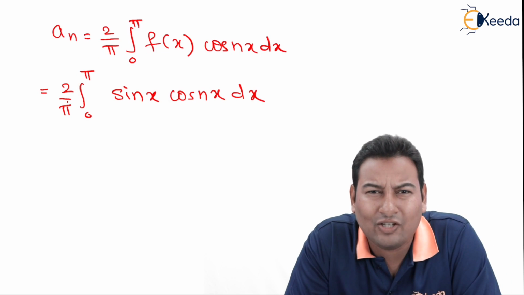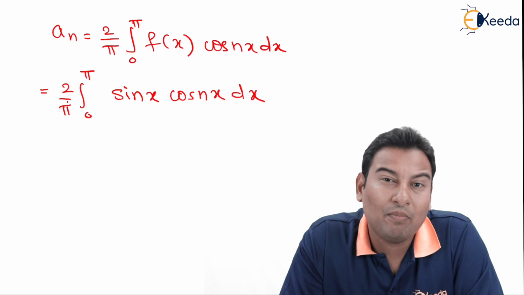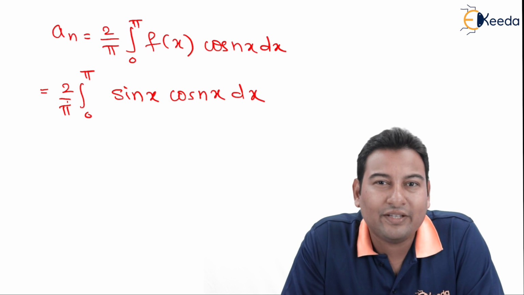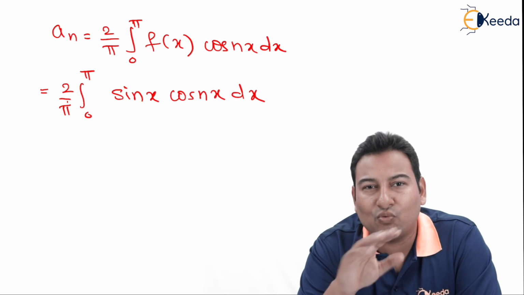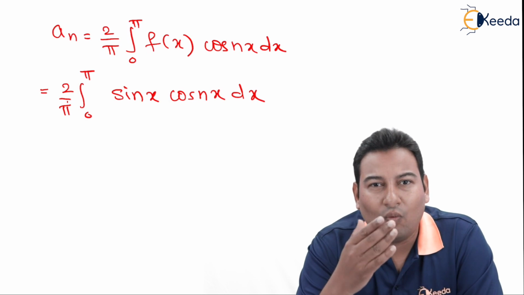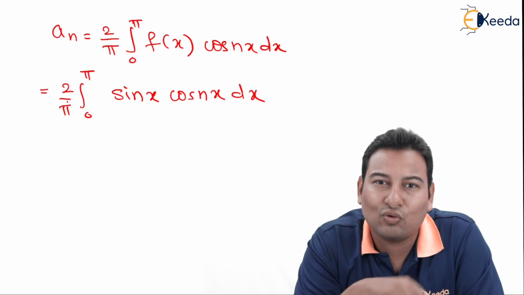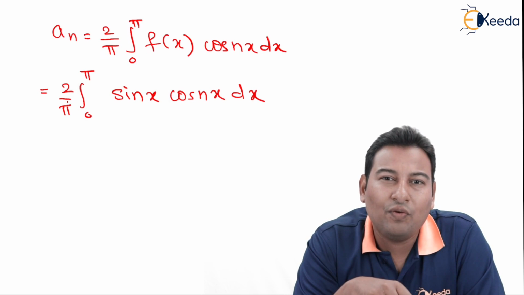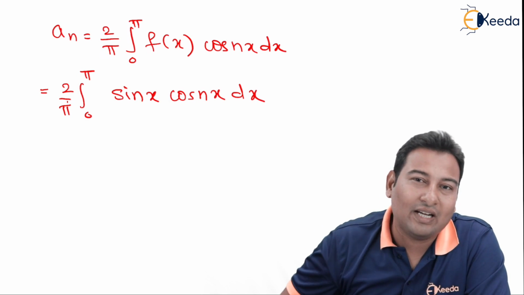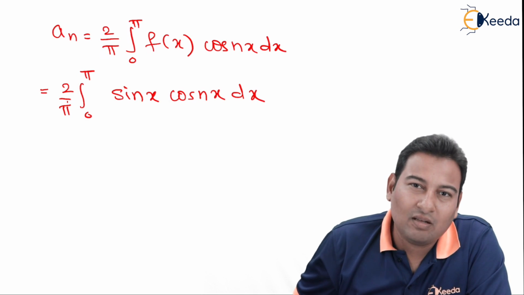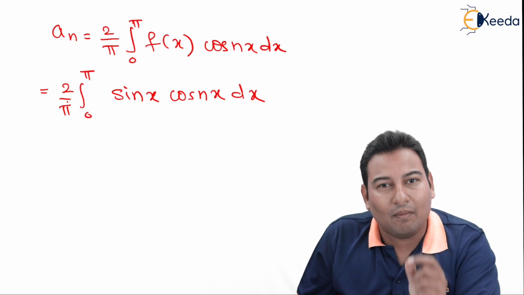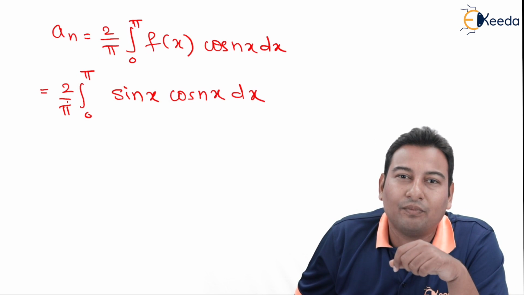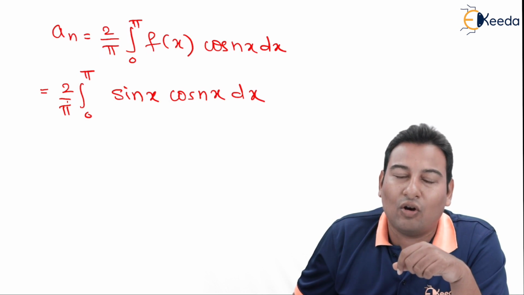U into V, is it so? No. Remember problem number 4? We discussed that the U into V rule is applicable only when both are of different types: one is trigonometric, one is exponential, one is algebraic, and so on. Here the U into V rule is not applicable because both are trigonometric. These two terms are separated by multiplication in between.